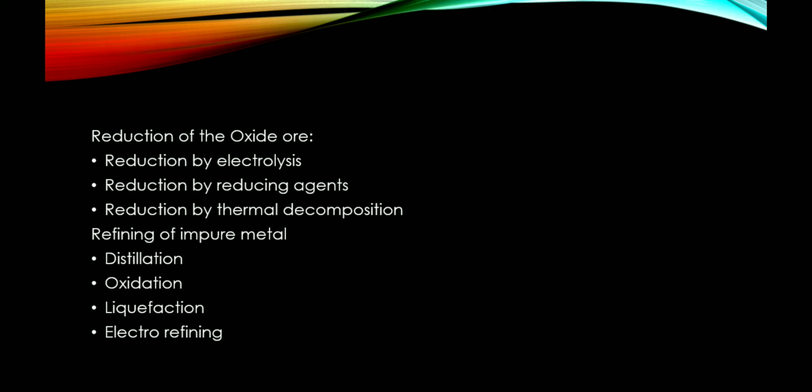That is reduction by electrolysis, reduction by using reducing agents, and reduction by thermal decomposition. Then the fourth step is refining of impure metal, which can be done by any one of the following methods. That is distillation, oxidation, liquefaction, and electro refining.